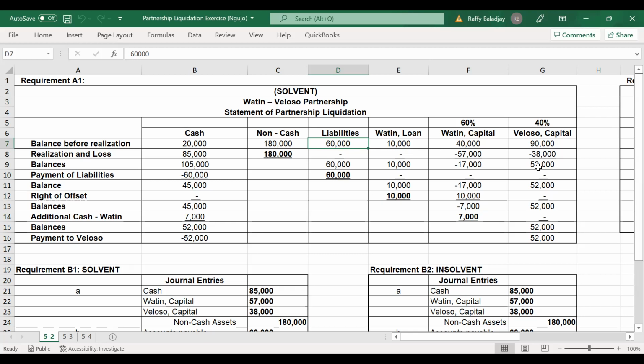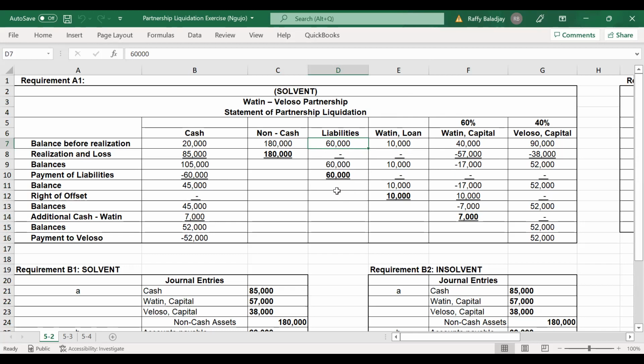Now, what partner Watin will do is to exercise her right of offset. As you can see, you have here a loan, but you will do that one later after you have paid your liabilities first to outside creditors.